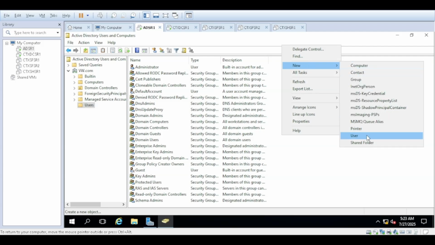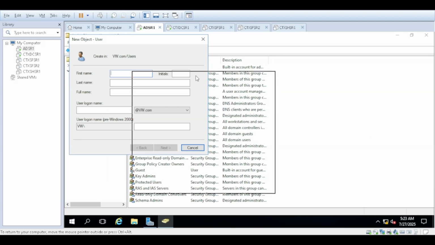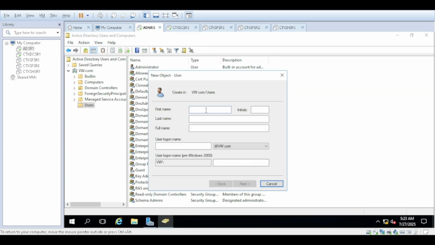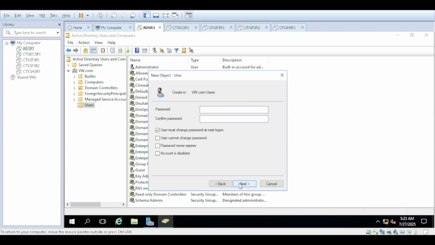Just give the simple name admin, and the login name is also admin. Next, the user will change the password. As this is just a lab, I'm selecting this option.